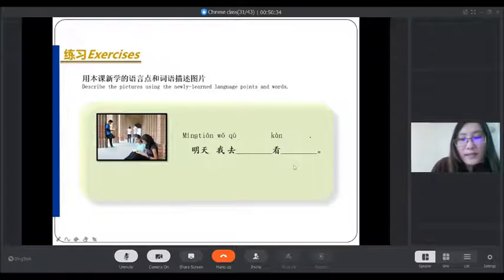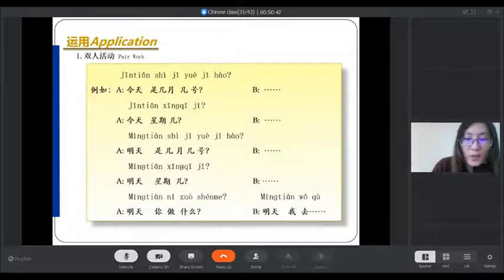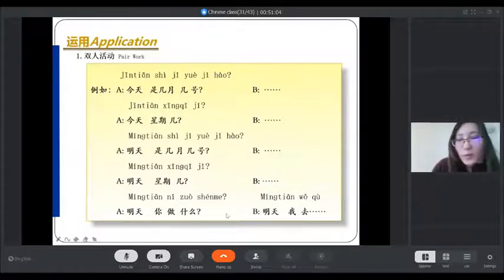And this one is a sentence of dialogue 3. 明天我去学校看书. Tomorrow I go to school to read books. And this also asks about the date. 今天几月几号? What's the date today? 今天星期几? What's the weekday today? 明天几月几号? Which day, which month is tomorrow? What is the weekday of tomorrow? Tomorrow, what do you want to do? So just change today to maybe tomorrow, yesterday.